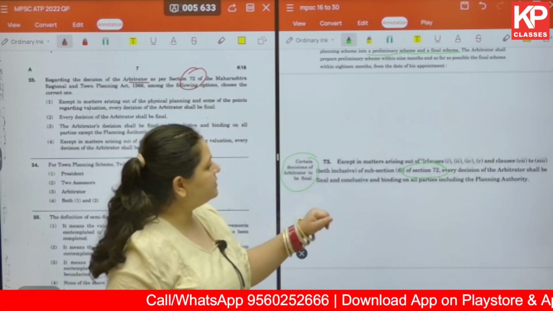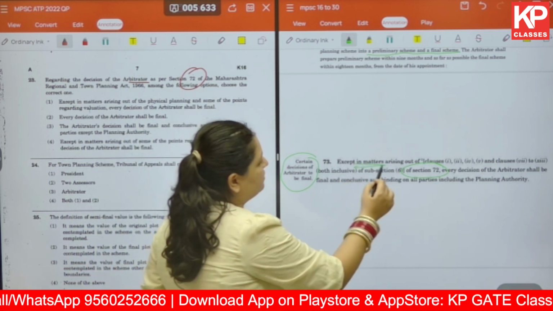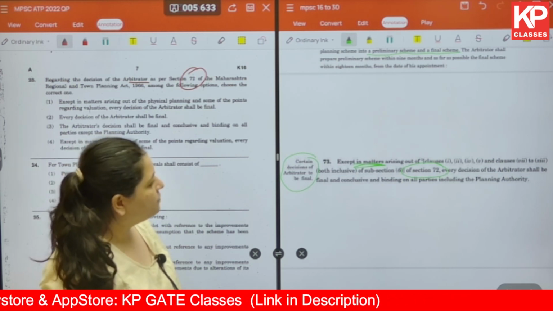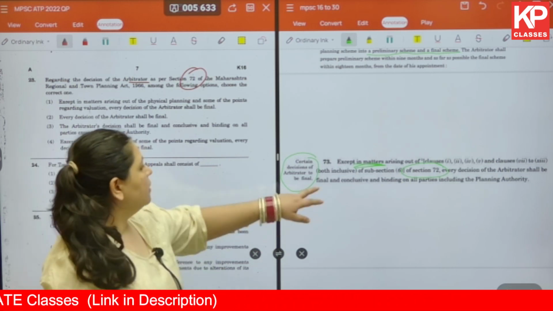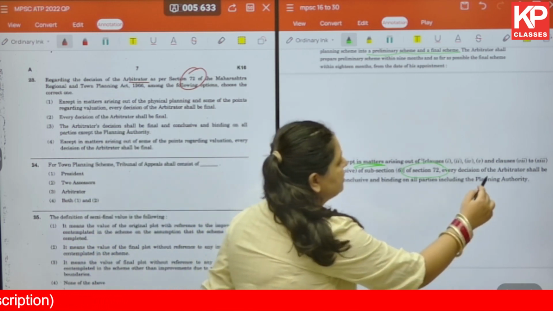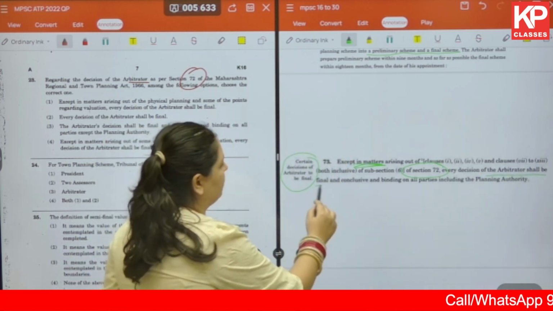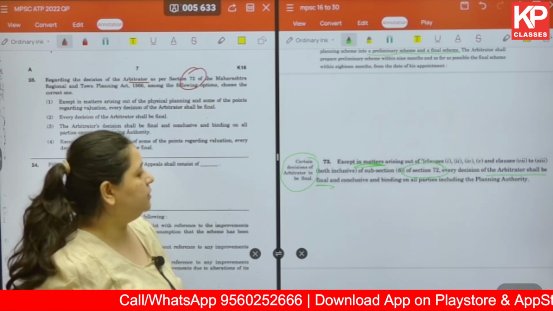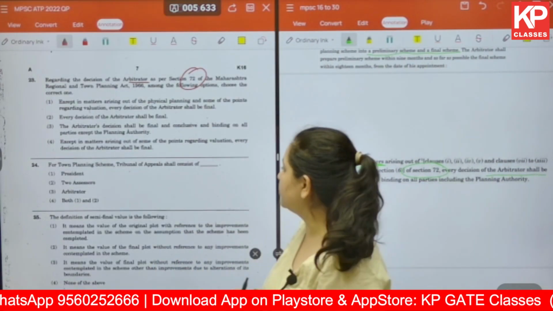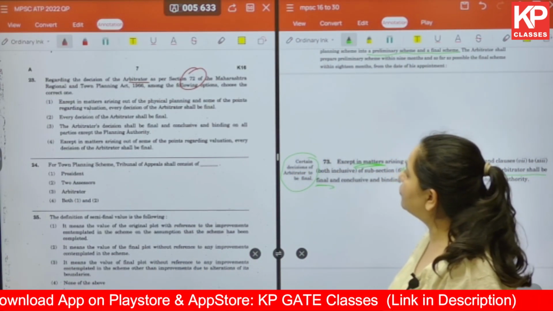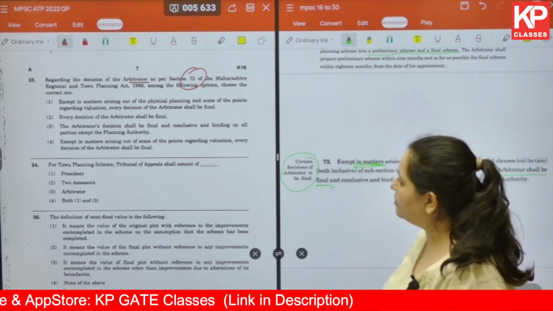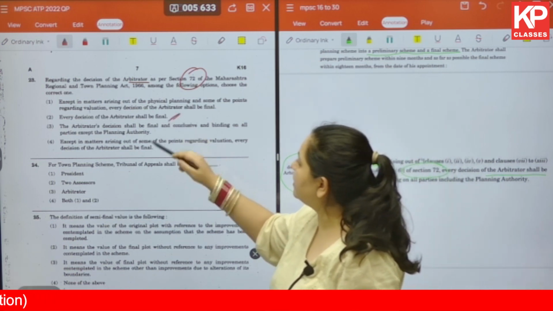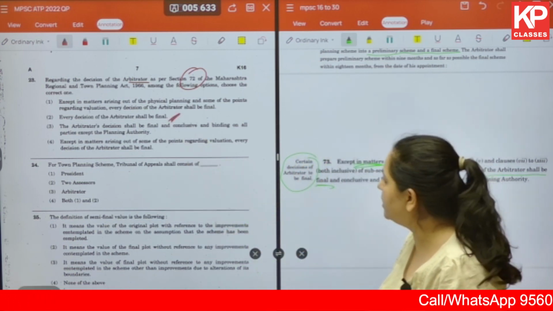be final. Under this, it's written that except in matters arising out of clauses 1, 2, 4, 5, 7 and 13. So apart from that, every decision of the arbitrator shall be final and conclusive and binding on all parties, including the planning authority. Let's read the options over here. Except in matters arising out of physical planning and some of the points regarding valuation, every decision of the arbitrator shall be final. Every decision of the arbitrator shall be final irrespective of everything. So this is unconditional in nature.